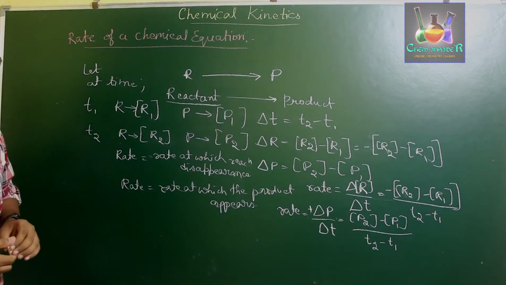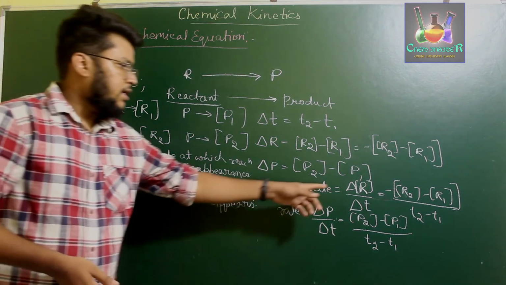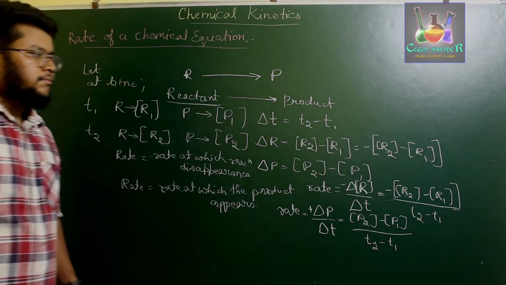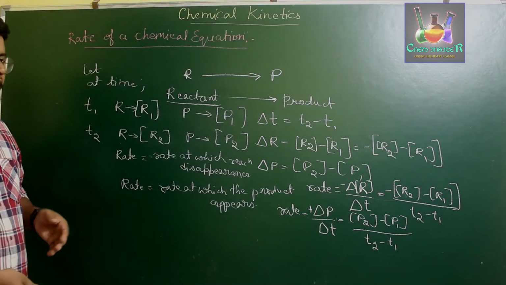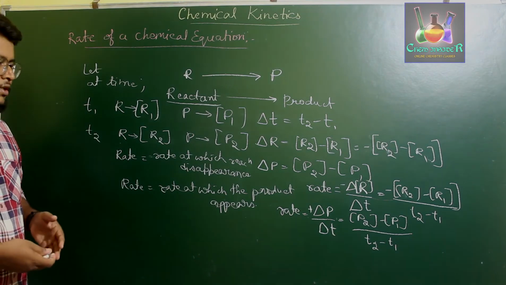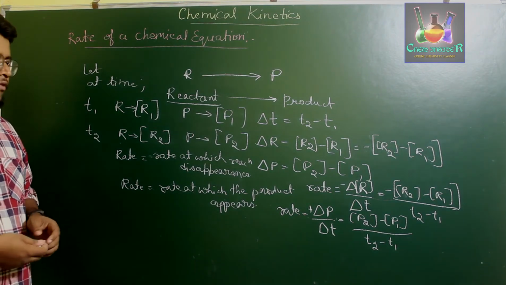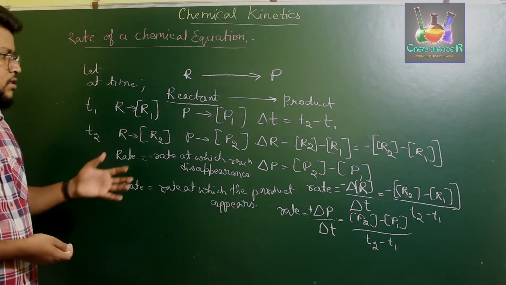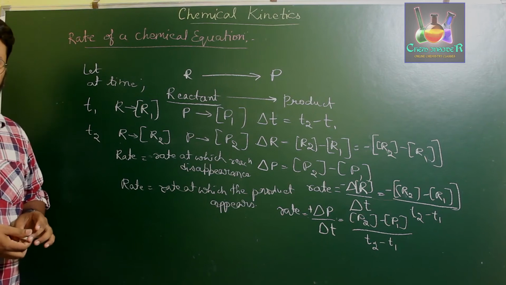With respect to reactant, it will be minus delta R by delta T, and expressed in terms of product, it will be plus delta P by delta T. So this is about the rate of the reaction.